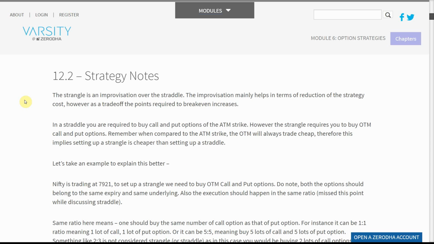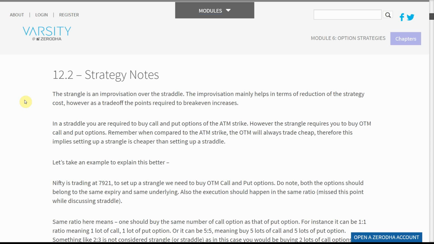12.2 Strategy Notes. The strangle is an improvisation over the straddle. The improvisation mainly helps in terms of reduction of the strategy cost. However, as a trade-off, the points required to break even increases. In a straddle, you are required to buy call and put options of the ATM strike. However, the strangle requires you to buy OTM call and put options. Remember, when compared to the ATM strike, the OTM will always trade cheap. Therefore, this implies setting up a strangle is cheaper than setting up a straddle.